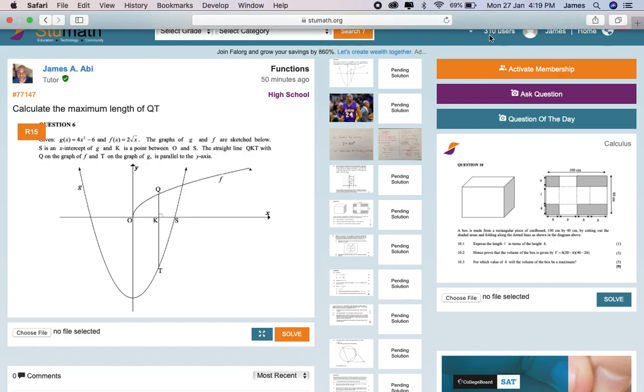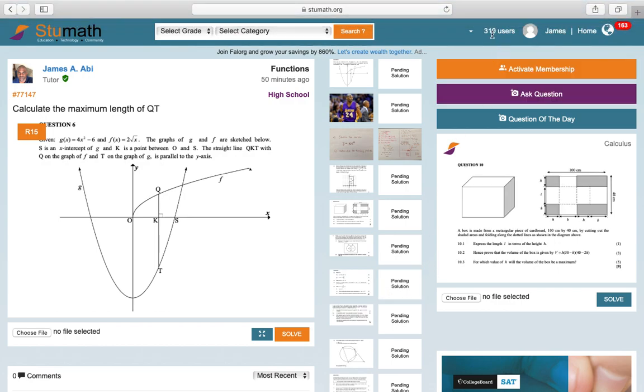Here we have the current number of users, and the current number of questions on the platform. What this program does is give users access to ask questions, to solve questions, and to view all the questions and solutions in our library.